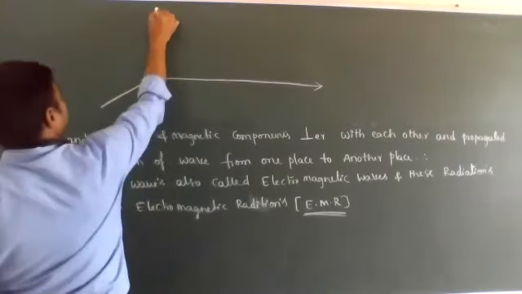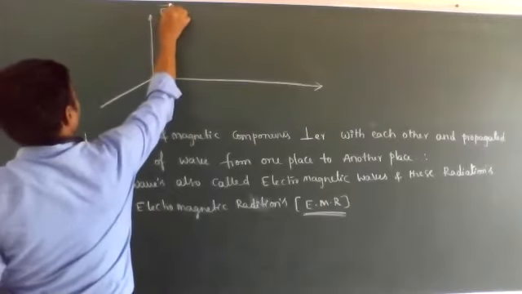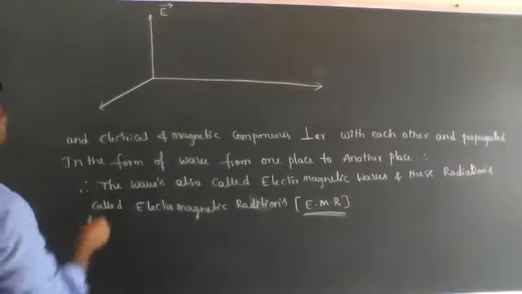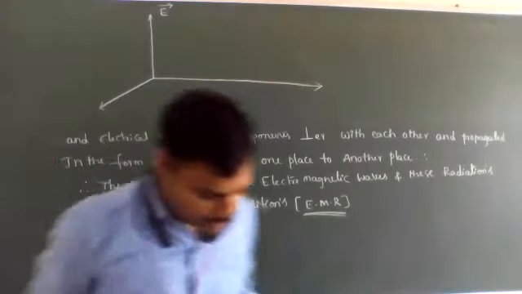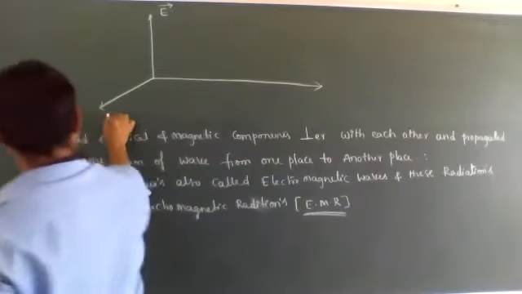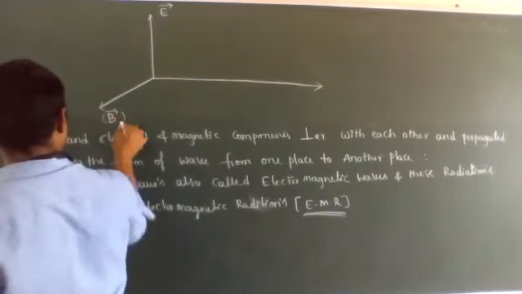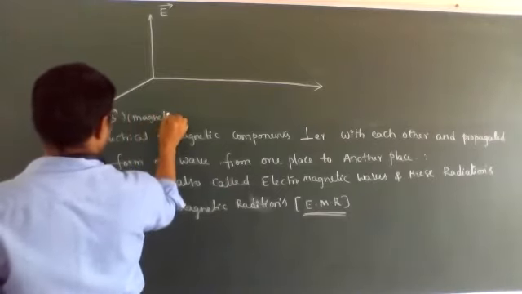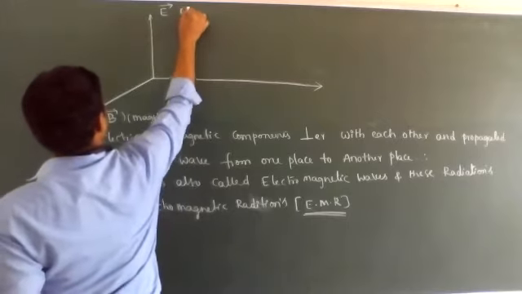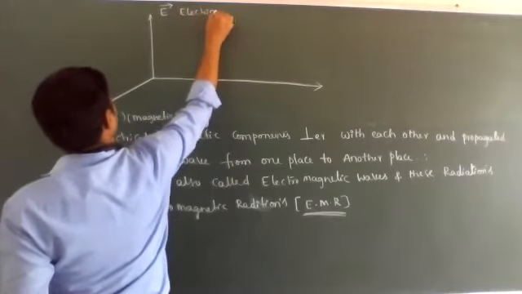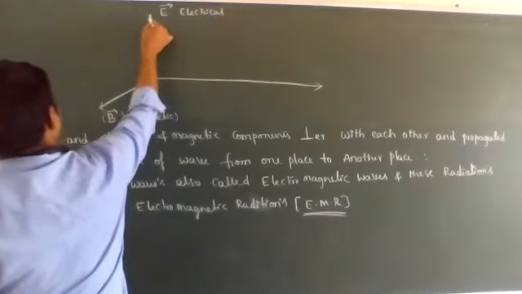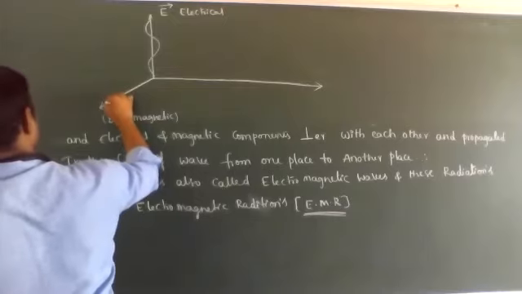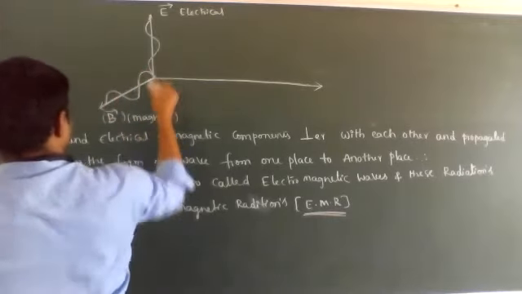This is the electrical property. This is the magnetic property, symbolized with B bar.